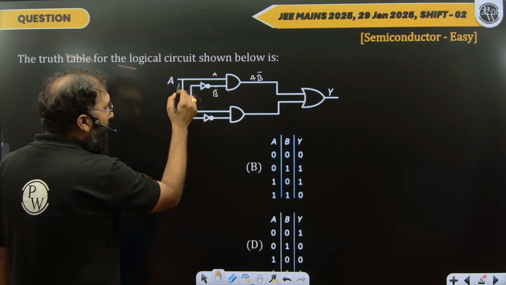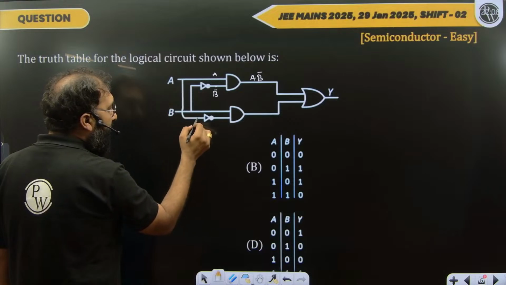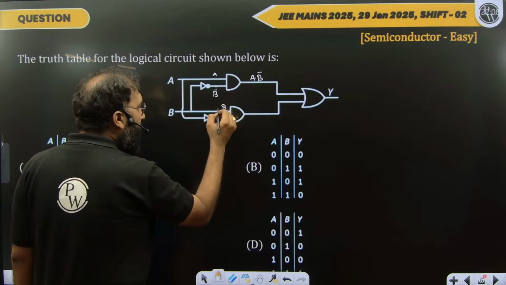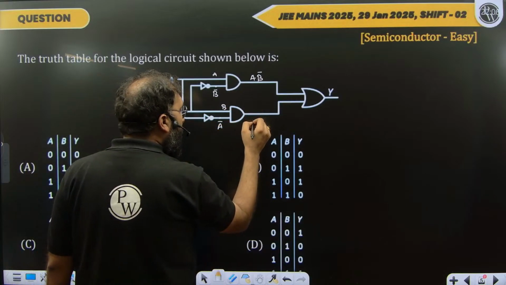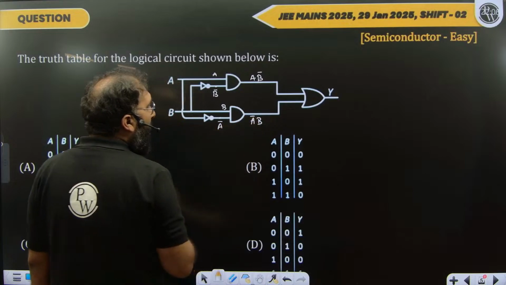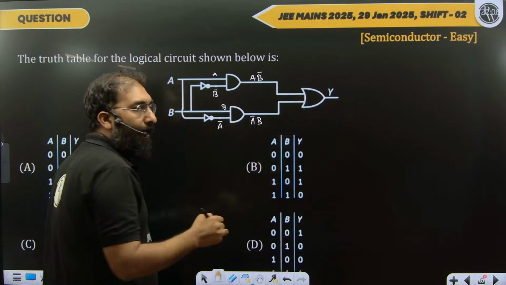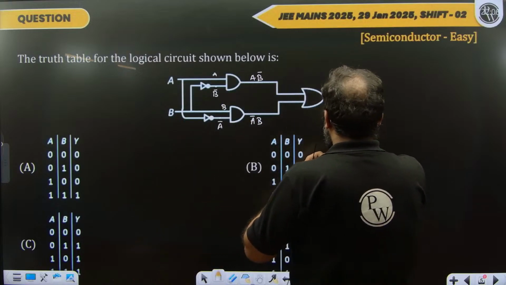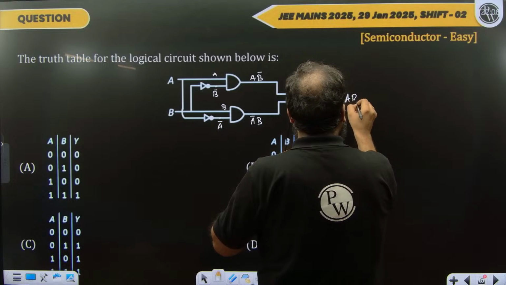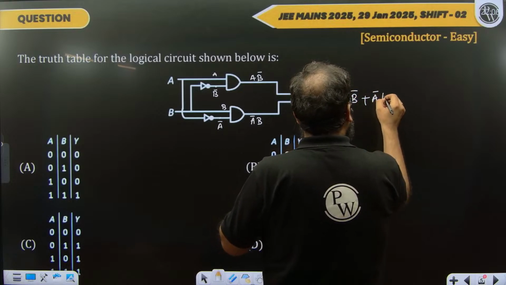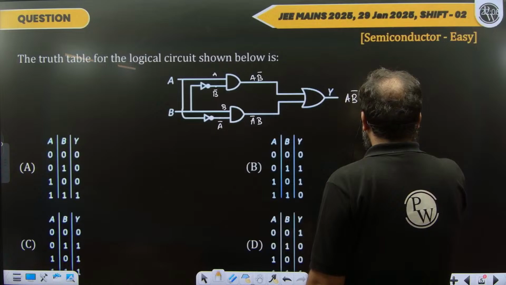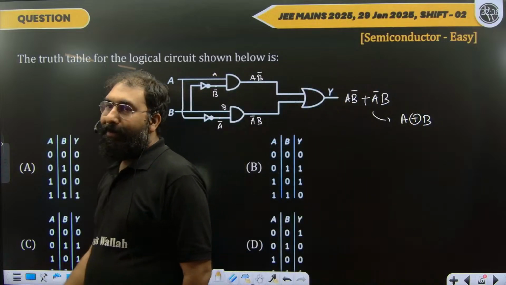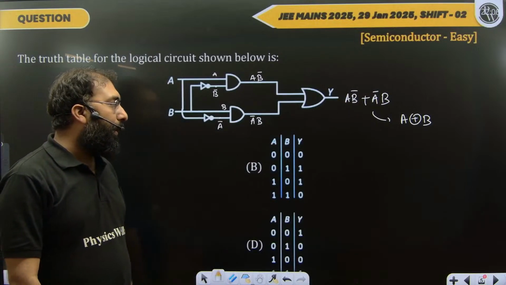Looking here, I'm getting an input from here. This is A and this is a NOT gate. So here I'm getting A bar. Directly I'm getting B here. So the output here is A bar B. And now here we have an OR gate. In an OR gate the inputs are combined like A or B. So it's AB bar plus A bar B. Now if you remember, this is written as A XOR B. So for A XOR B, what should the table be?